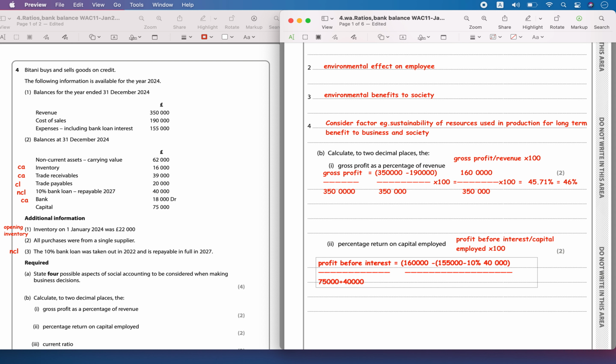So 75,000 plus 40,000 will be equal to 115,000, times 100.